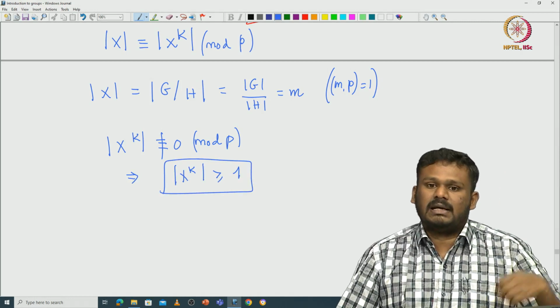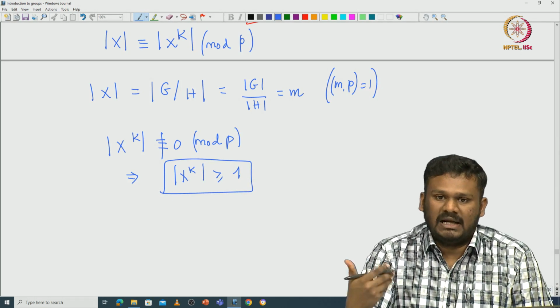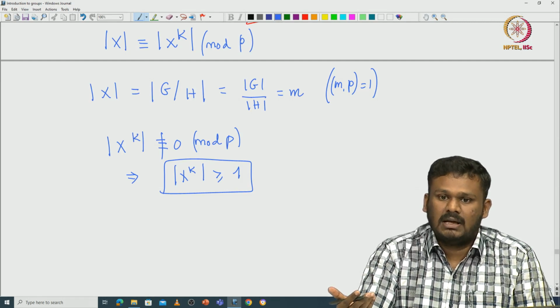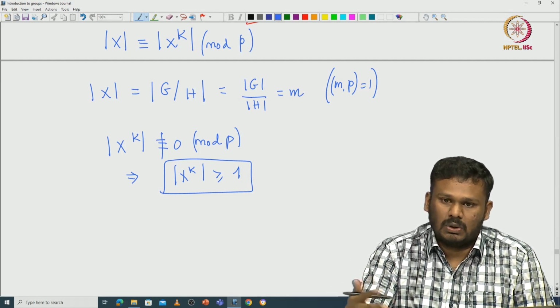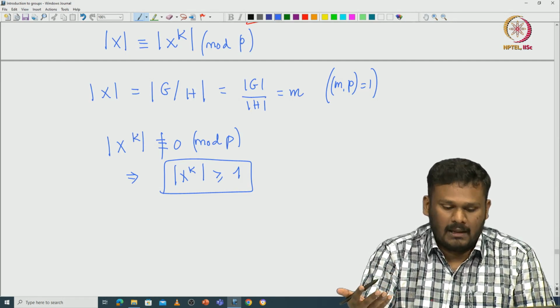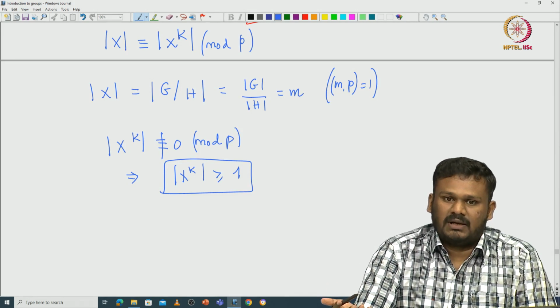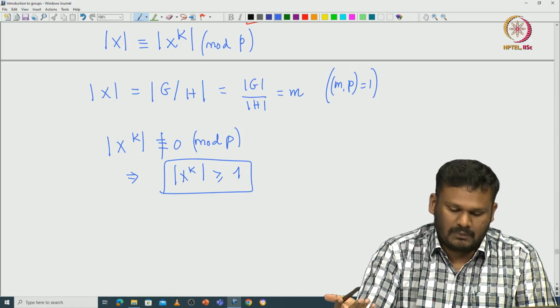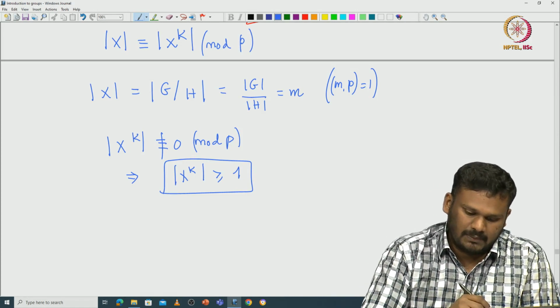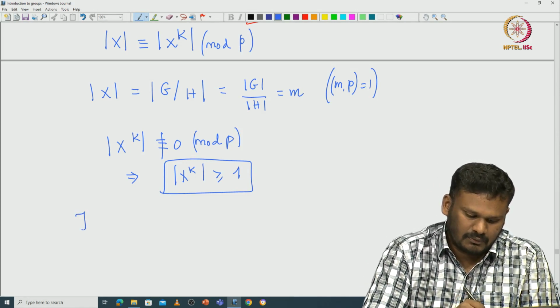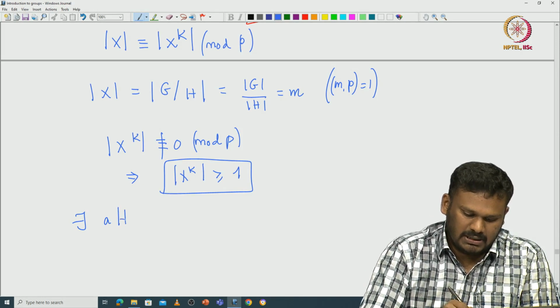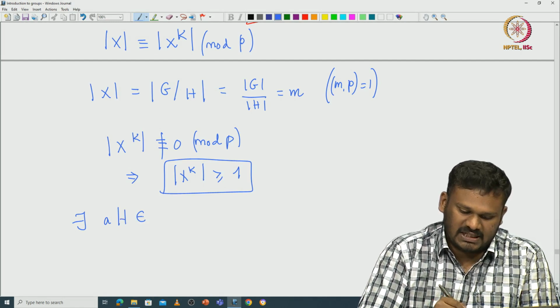This is guaranteed by P not dividing the cardinality of X, and the cardinality of X being congruent to the cardinality of X^K. So that immediately implies the cardinality of X^K is non-zero. That means there exists some coset AH inside this X^K.